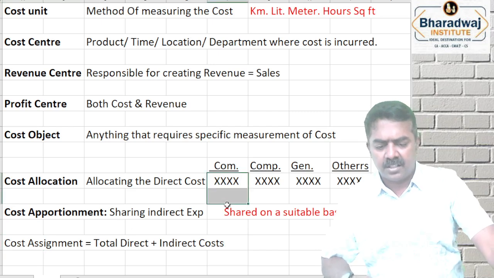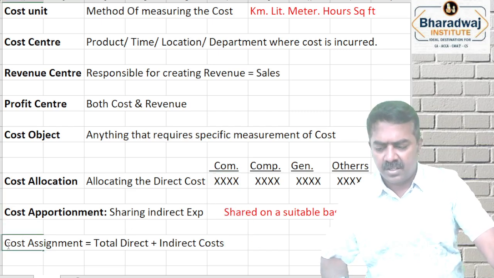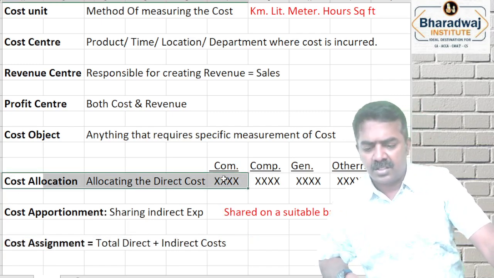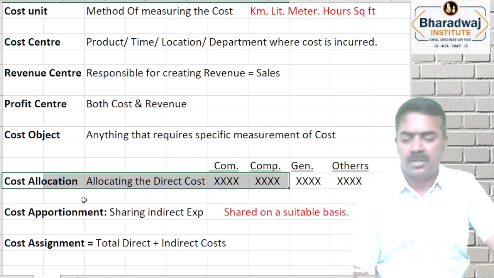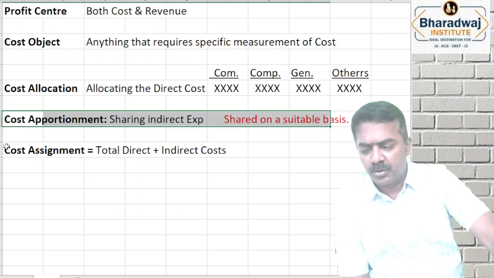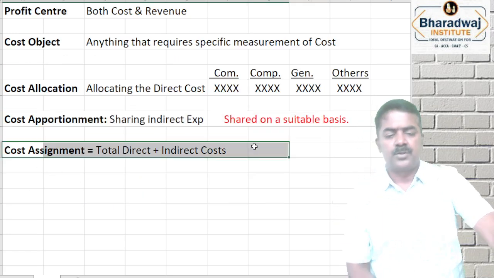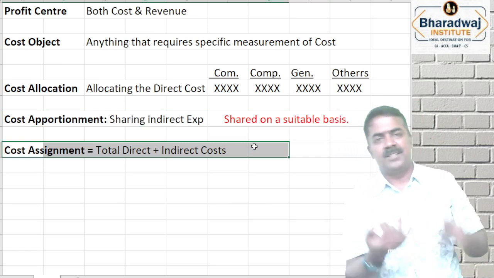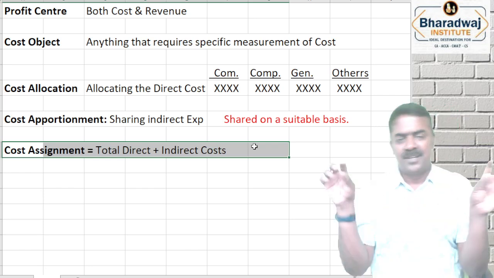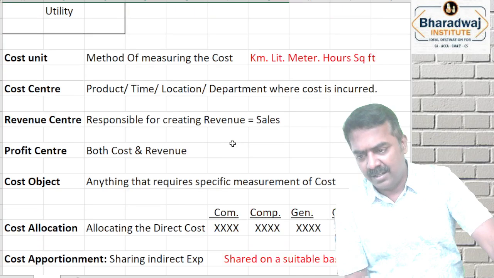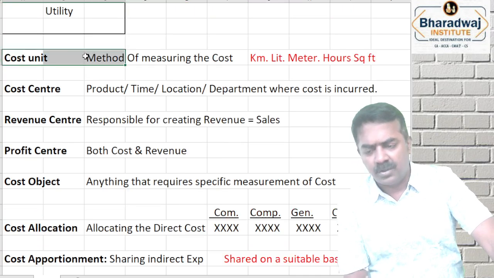Add up direct cost plus indirect cost. That is called the cost assigned to the product or department. Cost allocation is allocating the direct cost to the cost center. Apportionment is sharing the indirect expenses on a suitable basis. Assignment refers to allocation plus apportionment. Charge the direct expenses, apportion the indirect expenses. The total we call the assigned cost. So do you understand what is the meaning of cost unit?